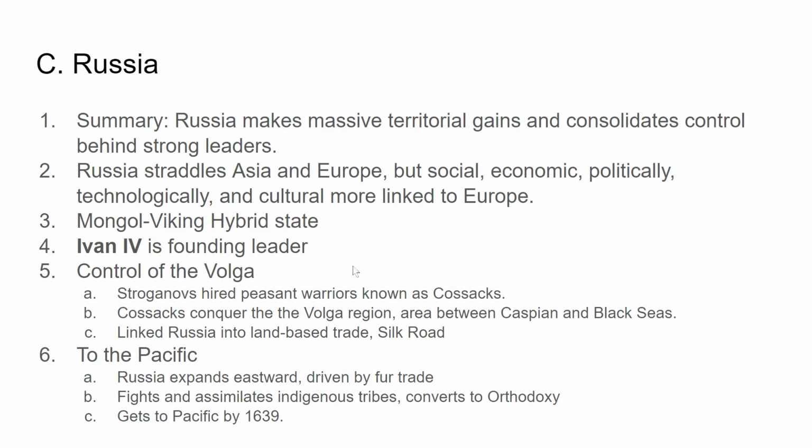So in order to conquer the Volga area, the Stroganovs, the leaders of Russia at the time, hired these peasant warriors known as Cossacks. The Cossacks go down, they conquer the Volga region, and then later it hooks Russia into this land-based trade of the Silk Road. Russia also expands eastward, driven by the fur trade, and they fight indigenous tribes in that area, and little by little they convert them to Orthodox Christianity, and they get to the Pacific by 1639.